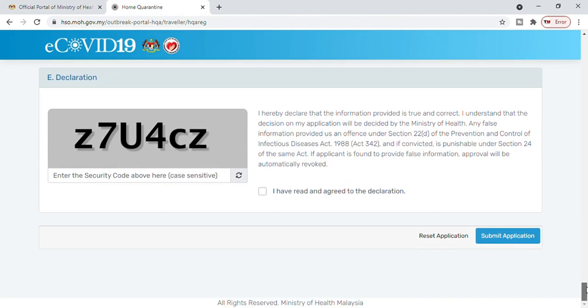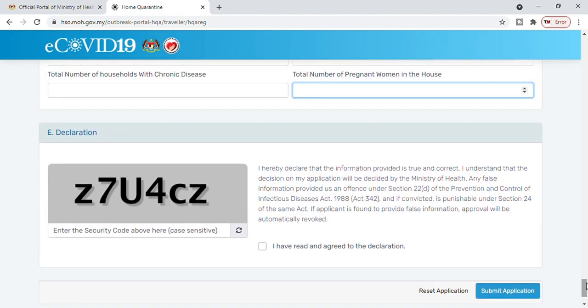Then here you can enter the exact caption shown, and then you can simply click on I have read, agree to the declaration. You can read the declaration, then you click on submit. When you click on submit, you will receive a code on your email. You enter that code, and after that you will be submitted for the home quarantine. You need to wait for some time. You will get a notification again once your application is moved to a different status.